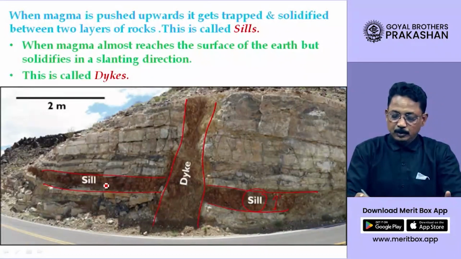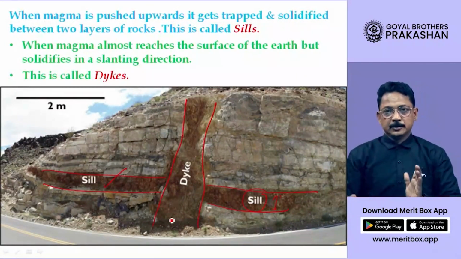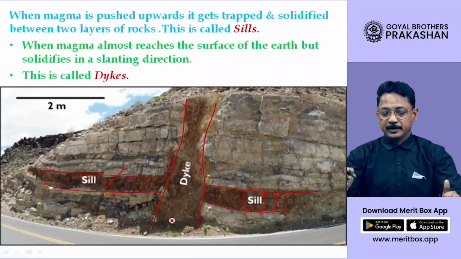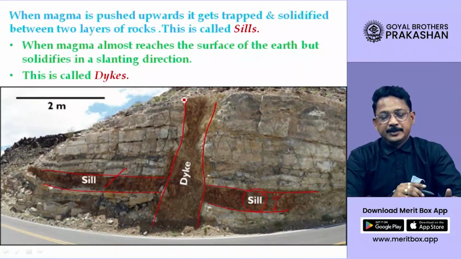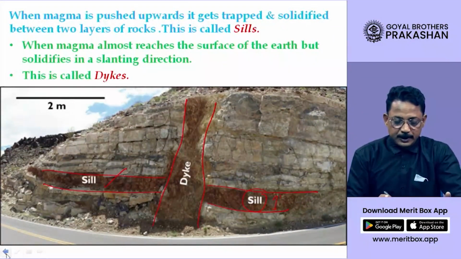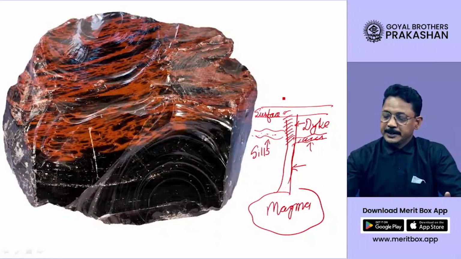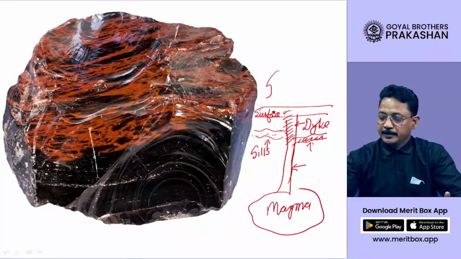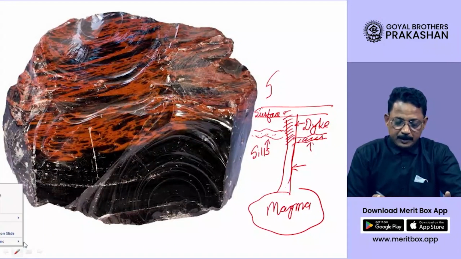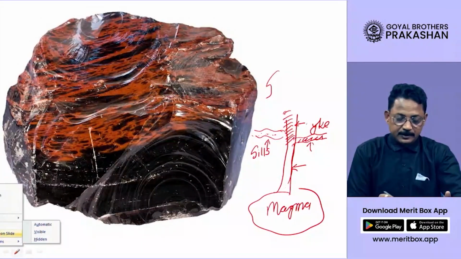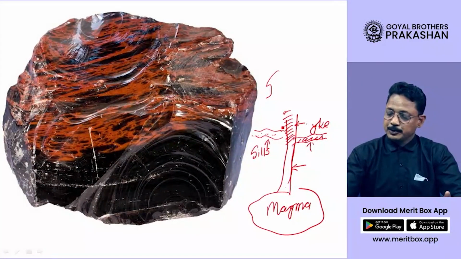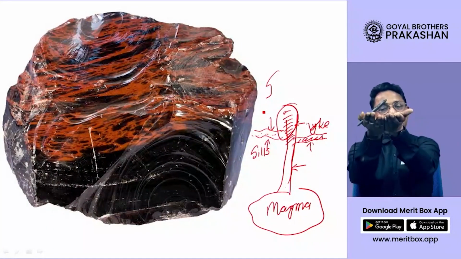Now look at these sills, dear students. Sometimes they are seen above the surface of the earth, but then you will say this is the outside part. How are you saying this is formed inside? Now please remember, dear student, that the earth is subjected to change. Over the period of time, this surface starts getting eroded like this, and once the surface gets eroded, these rocks get exposed, sills and dikes are now seen above the surface.